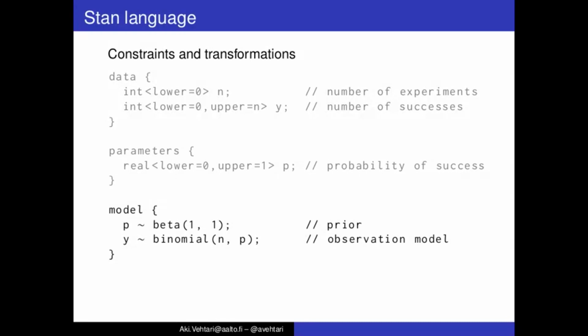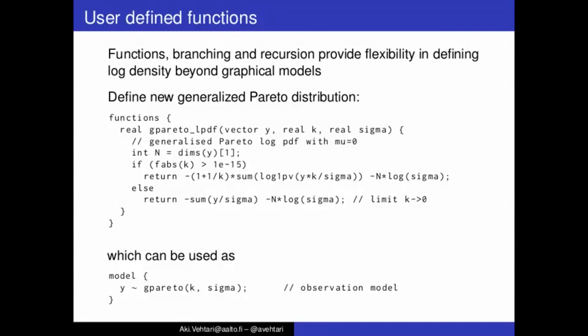And then previously we had this binomial model a couple of times with binomial logit, but now we could instead define also this p as being constrained, and then this logit transformation happens actually behind the scenes. It's also possible to define functions, and it's possible to have branching, recursion, and so on, which provides great flexibility in defining log densities for models beyond graphical models.